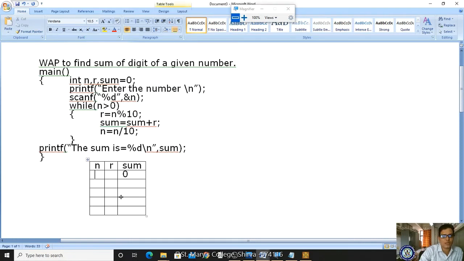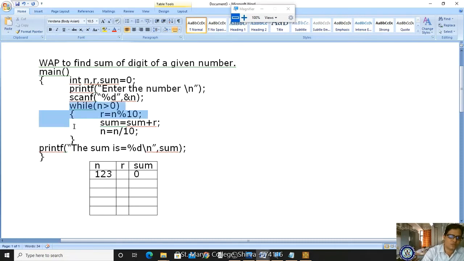Now in n I have to read the value from the keyboard and store it, so I am giving 123 in n. Now I am writing this condition. This condition is very important. You have this logic in your lab programs. From here onwards, whatever 3-4 programs come, you have to give more attention to it, because this is the same logic we are using for the next 3-4 programs.